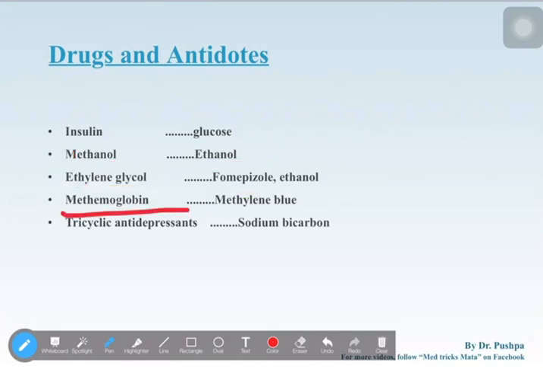Next, methemoglobin. Methemoglobin. This met. Okay, met and met. Okay, next, met. That's it. Next, tricyclic antidepressants.